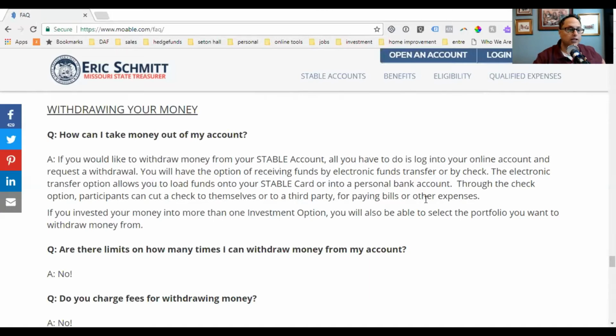The electronic transfer option allows you to load funds onto your stable card or onto your personal bank account. Through the check option, participants can cut a check to themselves or to a third party to pay for bills or other expenses. If you invested your money into more than one investment option, you will also be able to select the portfolio you want to withdraw money from.